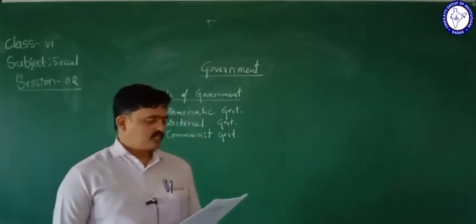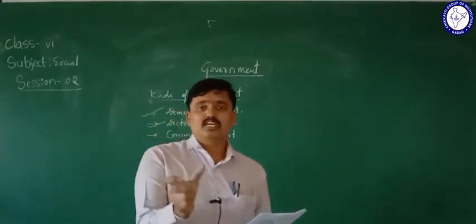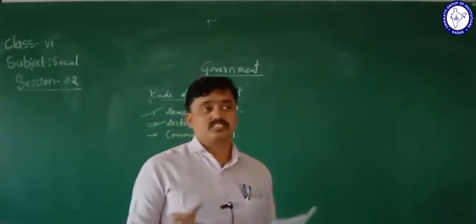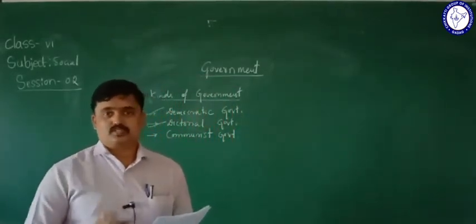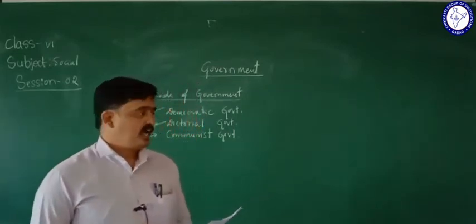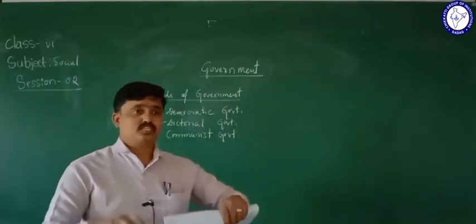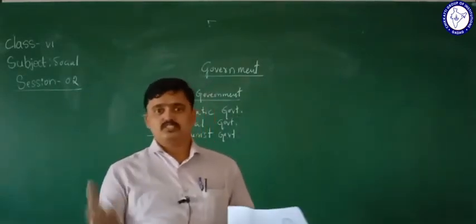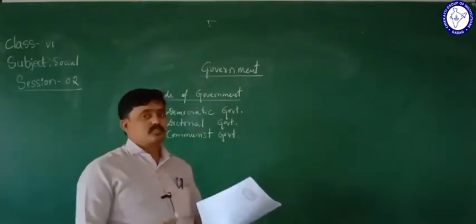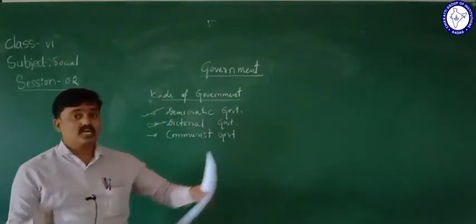Okay, and also here the administration is run according to his wish or according to his orders. Whose orders? The dictator's wish. According to the dictator's wish, the government is going to run. His wish also becomes law. His decision is final. What he says is final, and his wish becomes law, in the dictatorial government.